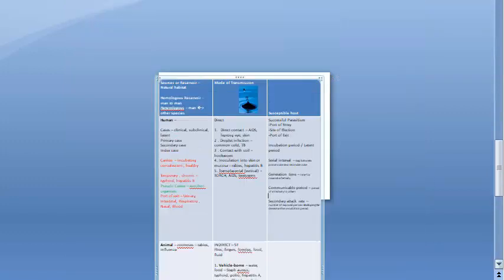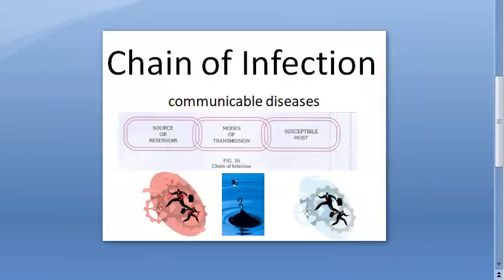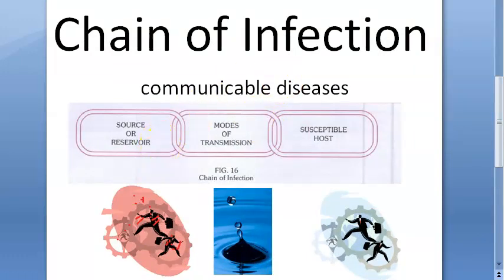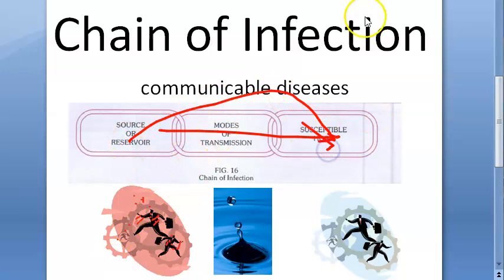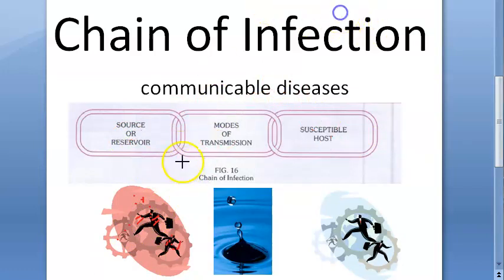Okay, so let's stop here. We have finished chain of infection in communicable diseases: source or reservoir, via the mode of transmission, to the susceptible host.